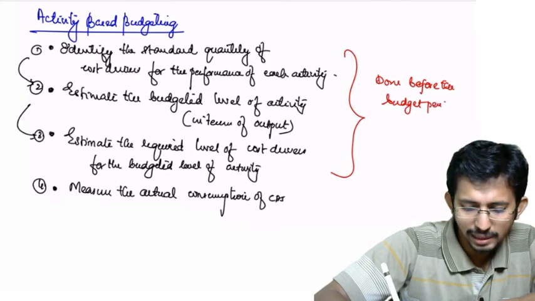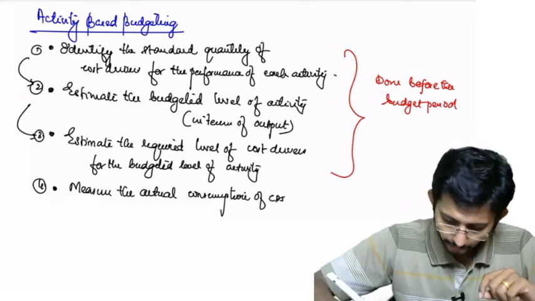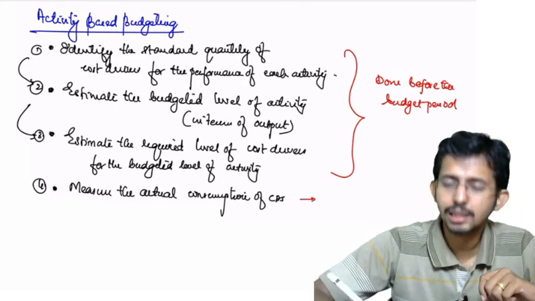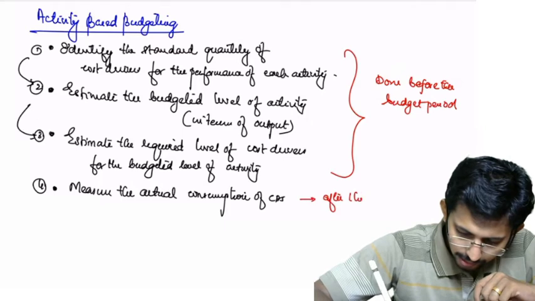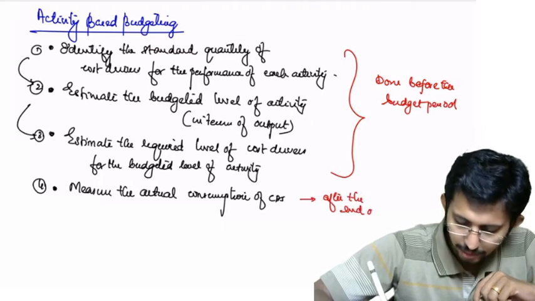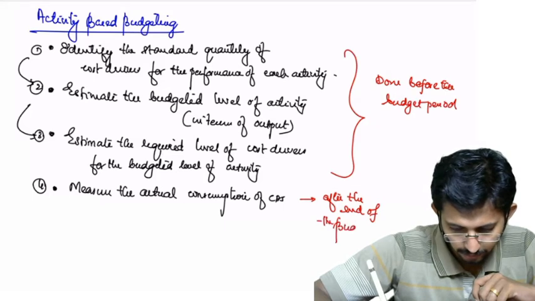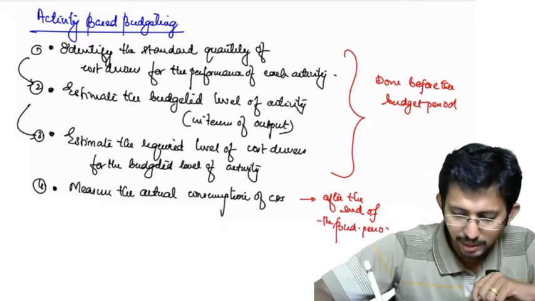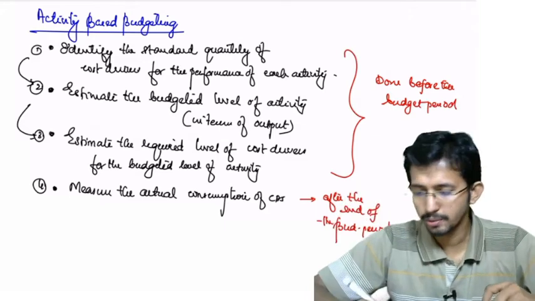Because this is budget, so budget has to be prepared before that particular budget period, whereas this measurement of actual consumption has to be done after the end of the budget period. Once the budget period is over, we are taking how much was the actual consumption of the cost drivers.